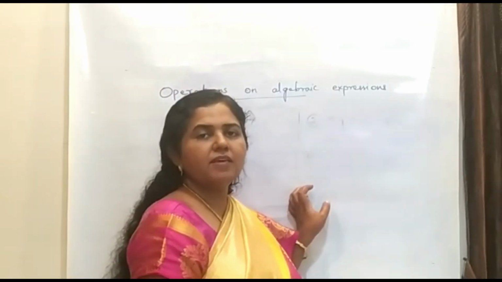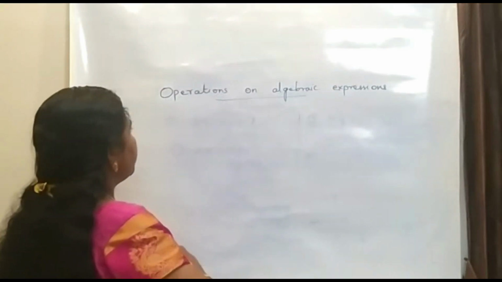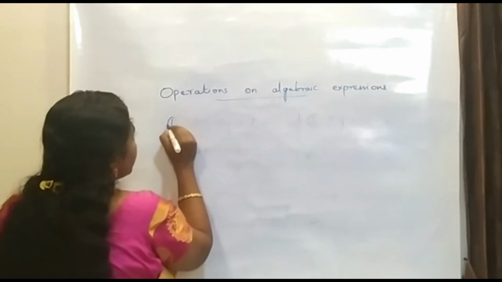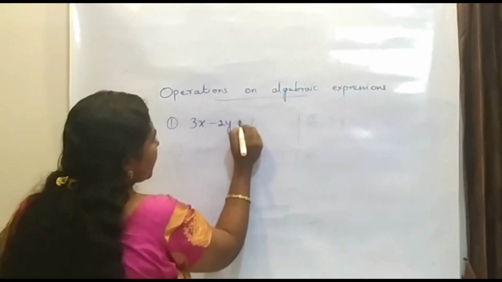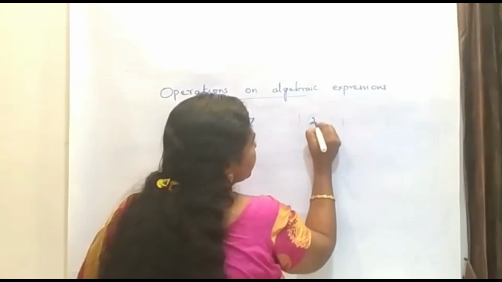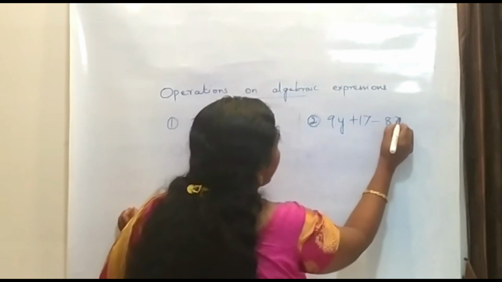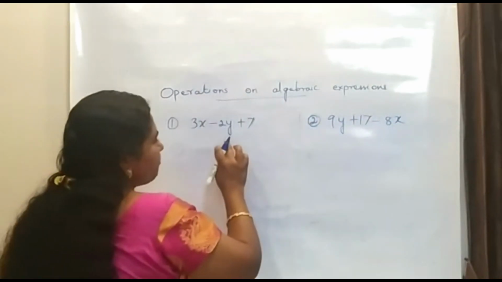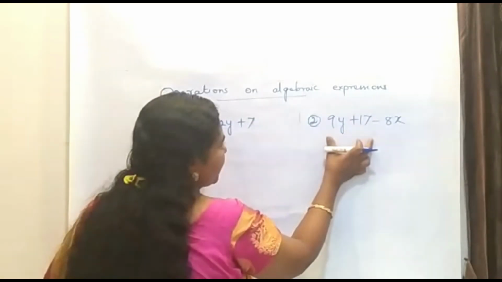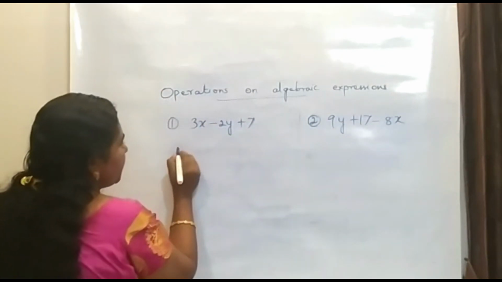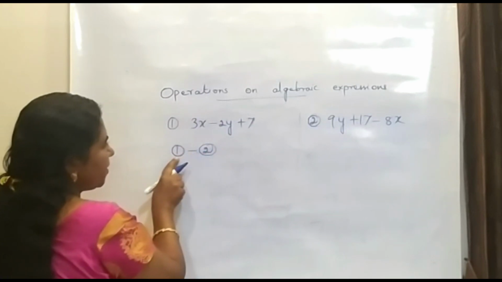Now the next we can see subtraction of compound expressions. First we can see an example. Let the first expression be 3x minus 2y plus 7, and let the second expression be 9y plus 17 minus 8x. Now if we are asked to subtract the second expression from the first expression, we have to do 1 minus 2. Second should be subtracted from the first.